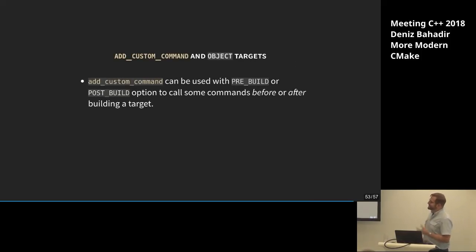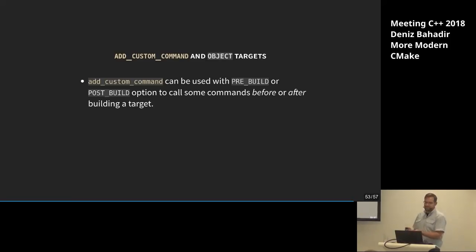Now there's also another idea which should maybe be extended. There's the so-called add_custom_command from CMake, which doesn't work the same with object targets. So object targets are still special beasts in some cases. For example, you have the possibility to use add_custom_command with a PRE_BUILD or POST_BUILD keyword there to do something before building or after building. I think it even has PRE_LINK so that you do something before linking. And that would be great in some cases if you could do this similarly for object files.